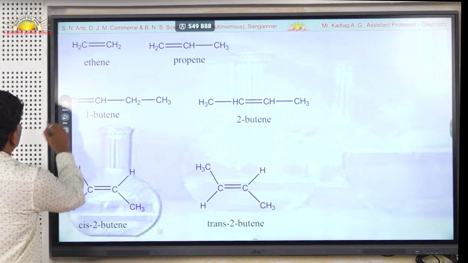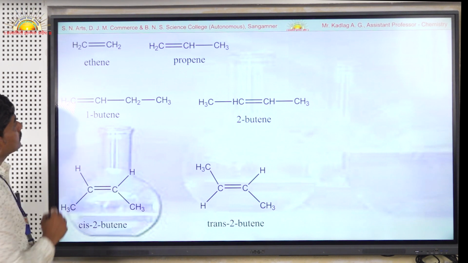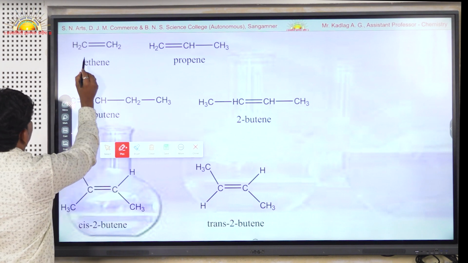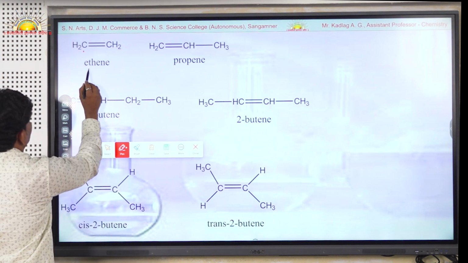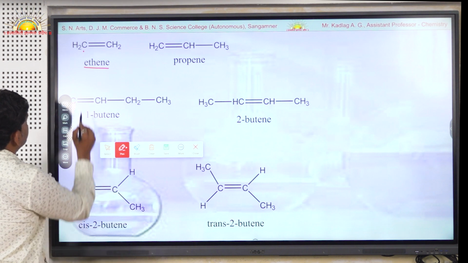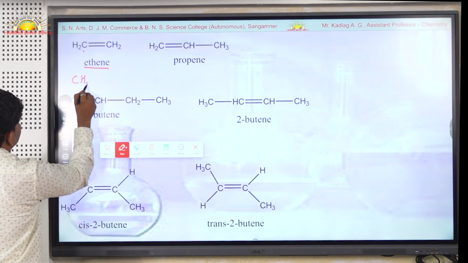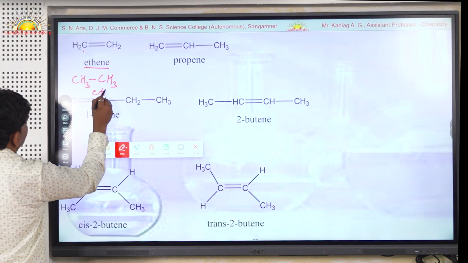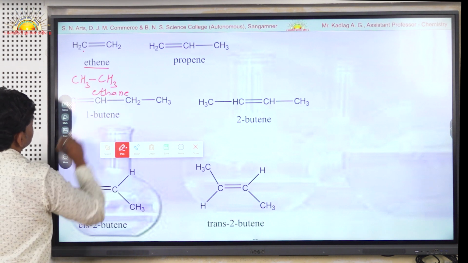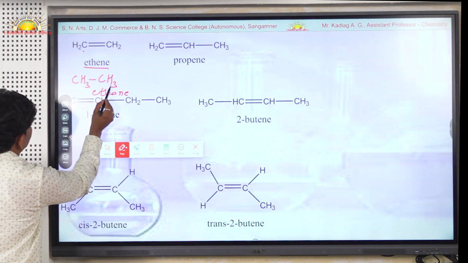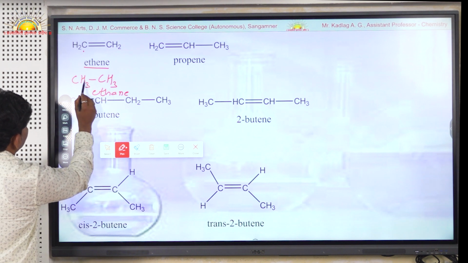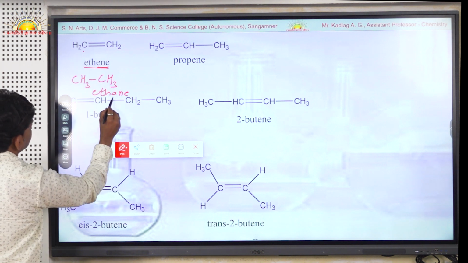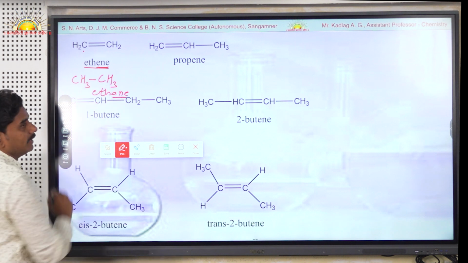Now these are some basic examples of alkene molecules. The first is the ethene molecule, which has 2 carbon atoms and a carbon-carbon double bond. If the compound is CH3-CH3, then it is known as an ethane molecule, because this is an alkane compound. And if we replace 2 hydrogens by the carbon-carbon double bond, then this compound is known as ethene, and in the nomenclature system this ANE is replaced by ENE.